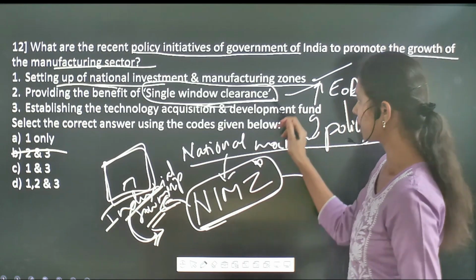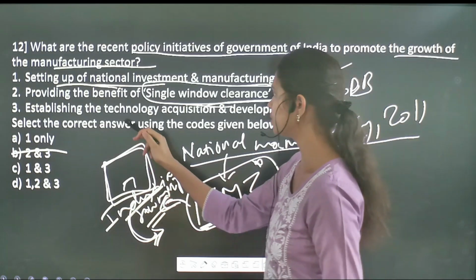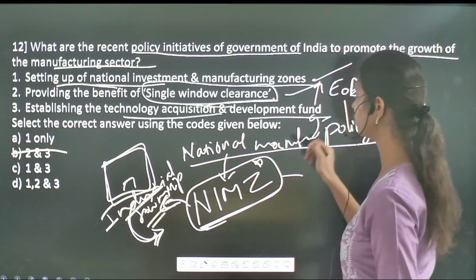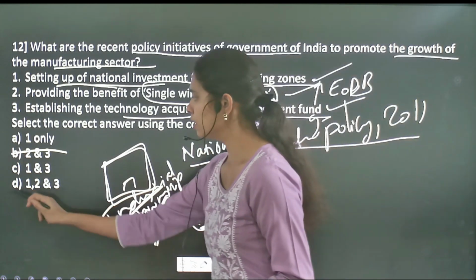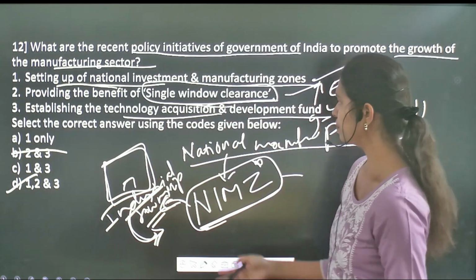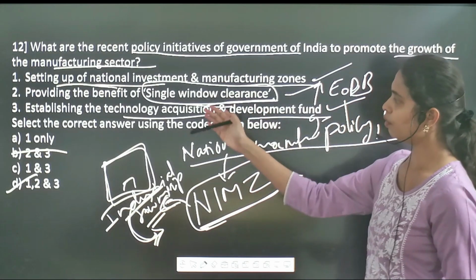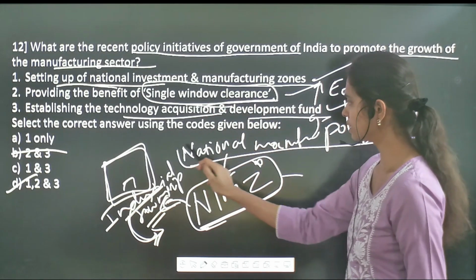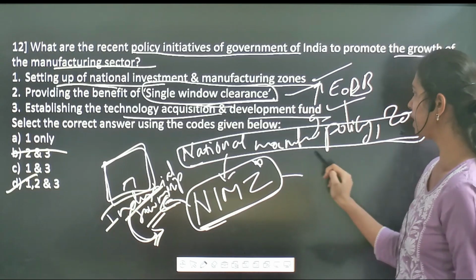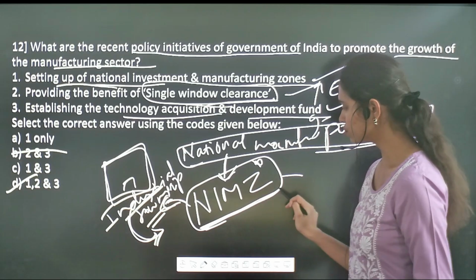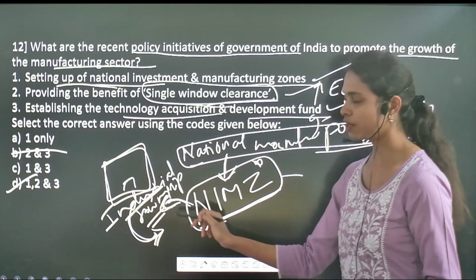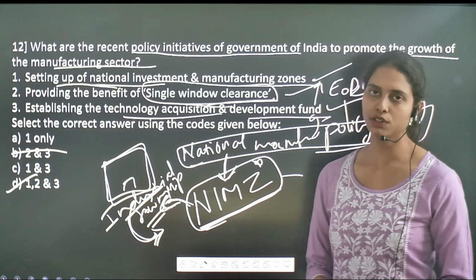So the second one is also a correct statement. Establishing the technology acquisition and development fund is also a correct statement. All of them are correct with regard to the manufacturing sector. All of these initiatives come under the National Manufacturing Policy of 2011, under which these kinds of zones will be established, and the single window clearance option will also be given to different industries.